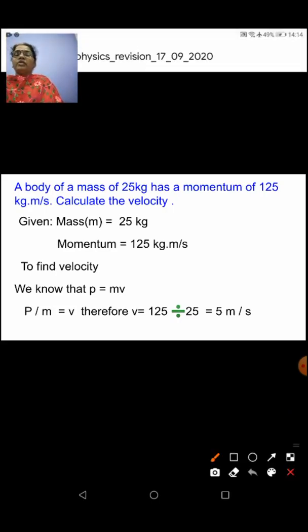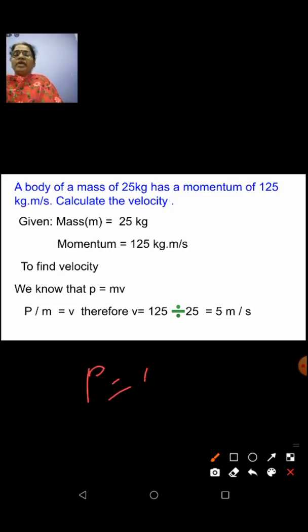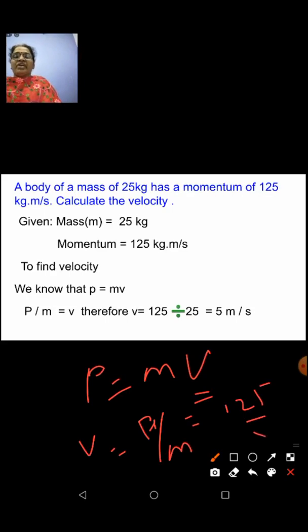They want you to find the velocity. We know the formula to calculate momentum, p = mv. So we want v. So in that case we'll take v to be p by m. So what's your momentum p? p is 125 divided by 5, which will give you 5 meter per second. Clear?